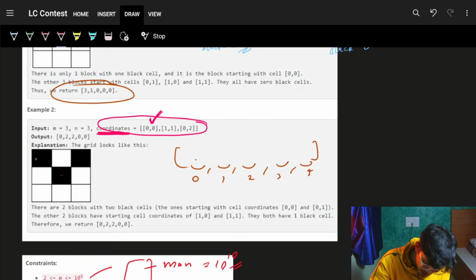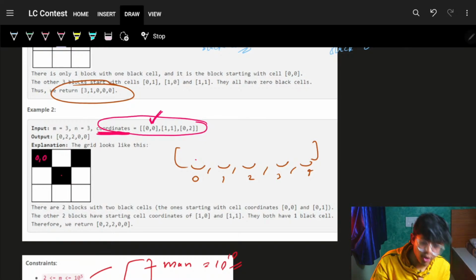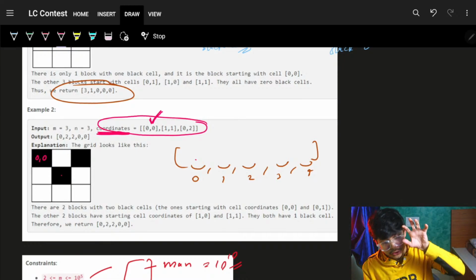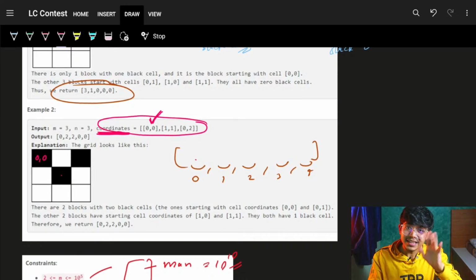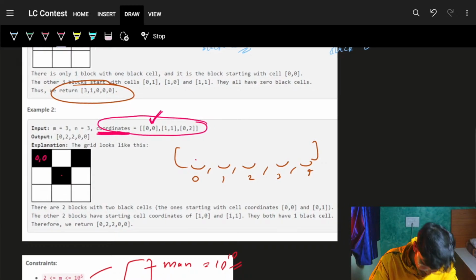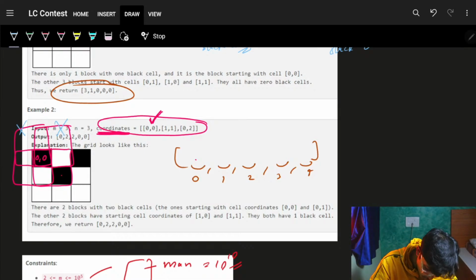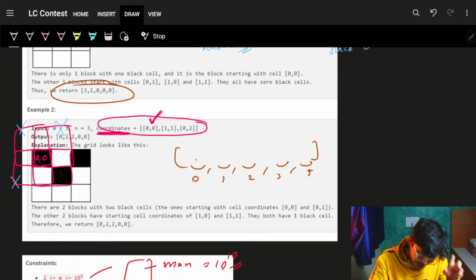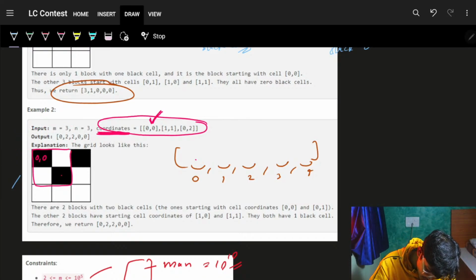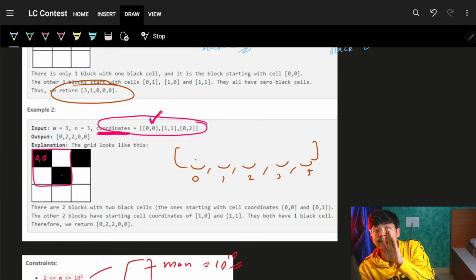So he will just go and ask him, bro, I am a 0, 0. What do you want from me? I want, bro, what is your contribution? Whatsoever block you are in, and you can be in 3 blocks. You can be in 4 blocks. One block is something like this. One block is something like this. One block is something like this. And one block is something like this. You will easily see that this is a wrong block, this is a wrong block, this is a wrong block, which means all these blocks are actually out of this. So only valid block is inside.